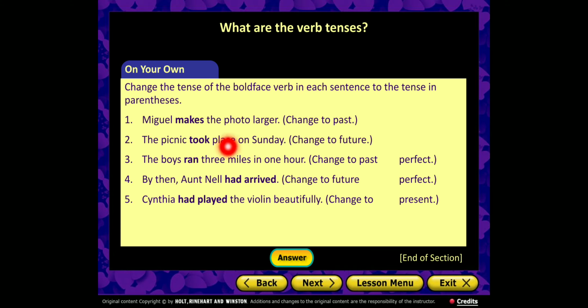For example, the first one, we have the verb makes, and we need it in the past. We say, exactly, made. That's great. So you do this exercise, inshallah we'll discuss it in our live session.